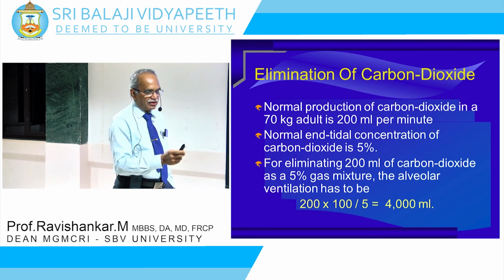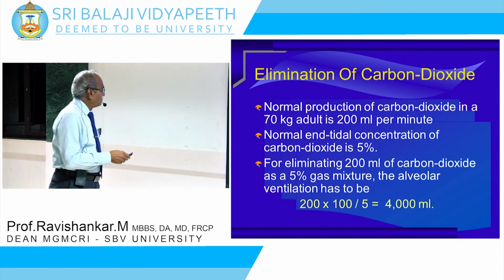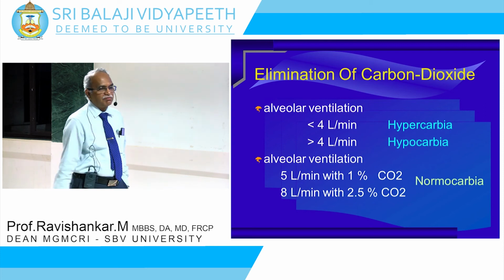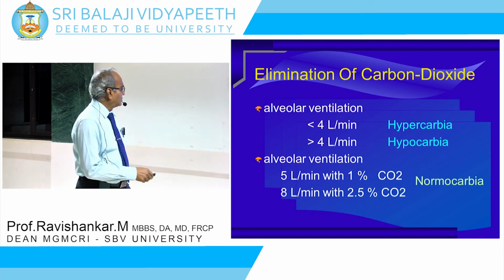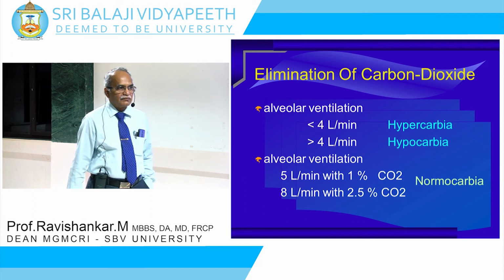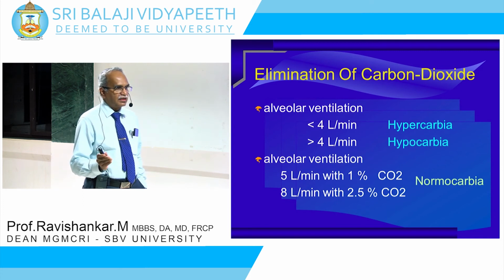So you get to a figure, for an adult at least: if your alveolar ventilation is less than 4 liters per minute, you will end up with hypercarbia. If it is more than 4 liters per minute, you will end up with hypocarbia. You understand why these things happen? When a patient in diabetic ketoacidosis hyperventilates, what do you have?